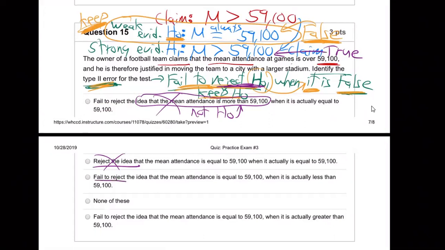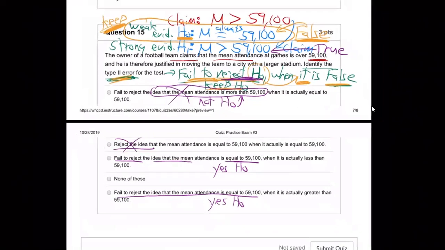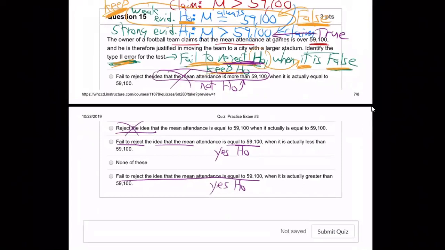It's one of these fail to reject. So fail to reject the idea that the mean attendance is equal. Is that right? Is that what we failed to reject? Yes, that's H0. But this one says it too. So they're both good so far. So we've got to read on. You tracking with me? See how both of those are right?